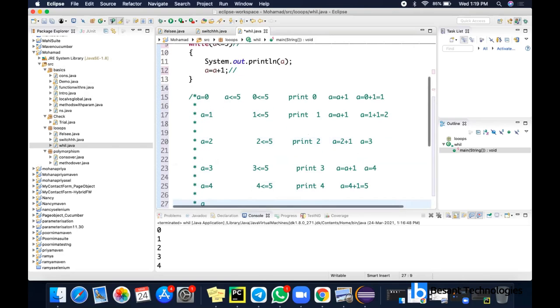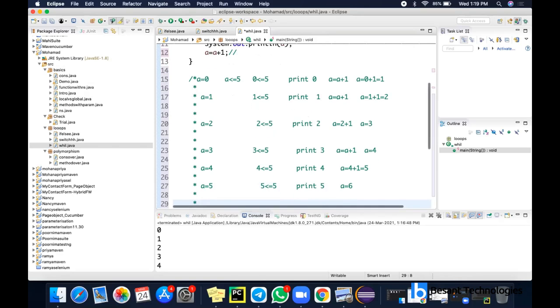So A is 5. So A equal to 5 and 5 less than or equal to 5. So it is equal, so the condition is true. As the condition is true, it will print 5. And after this, A value will become 6. A is 6 now, and it will check the condition 6 less than or equal to 5. This is not true, so the loop terminates. So this is the logic behind this one.